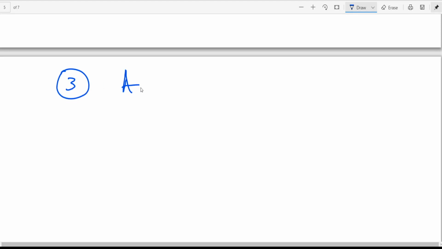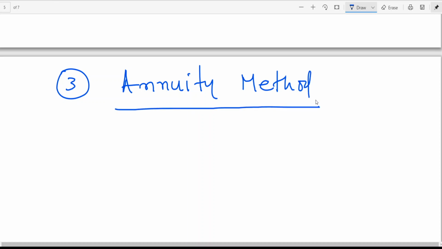The third method is the annuity method, an improvisation of the super profit method. This method takes the present value of a rupee which you are going to get in the future. I think you might have learned this in mathematics. So here I am writing year 1, 2, 3. In the annuity method, I must take years for finding the annuity factor based on the certain number of years of purchase. If it is 3 years, I should take 3. If it is 2, I need the annuity factor for 2 years.